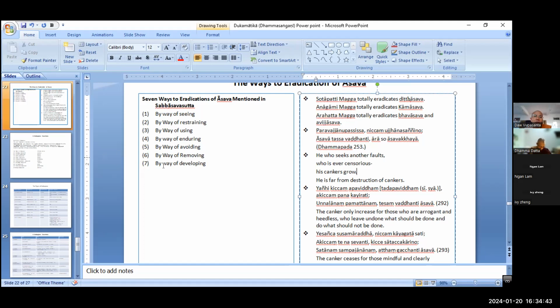And from the first jhana, second jhana, third jhana, and the fifth jhana, right? If he wants to attain the arupa jhana, he can also go on from the fifth jhana. He can attain arupa jhana also. That is, Buddhists or non-Buddhists, whoever practices samatha meditation can attain the jhana, rupa jhana and arupa jhana.